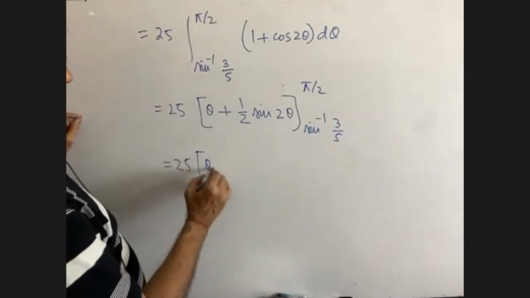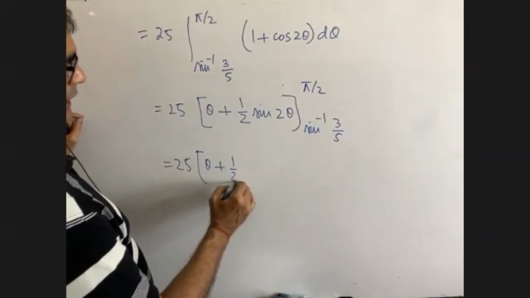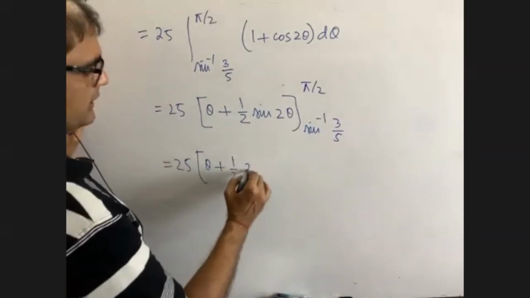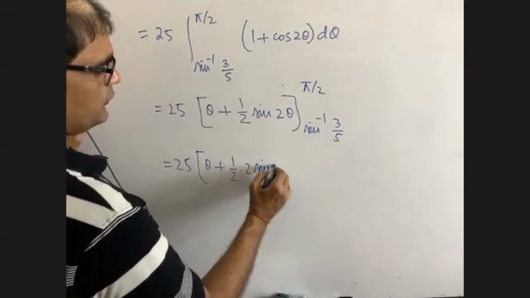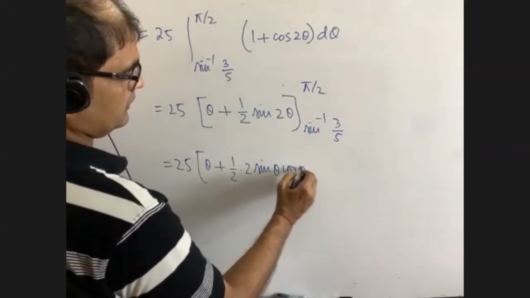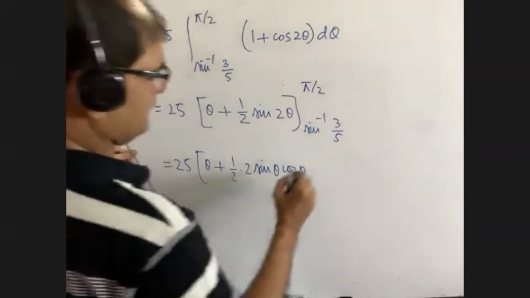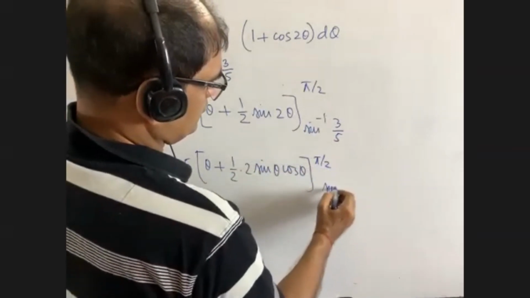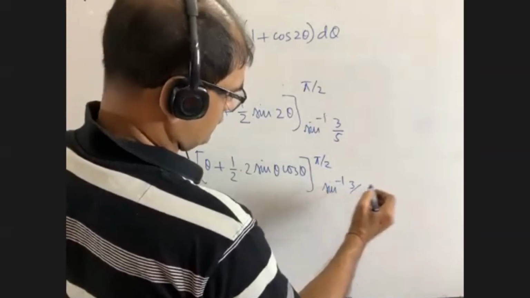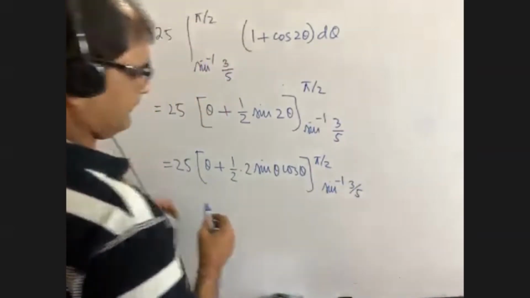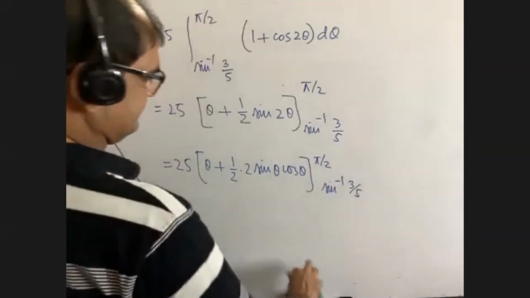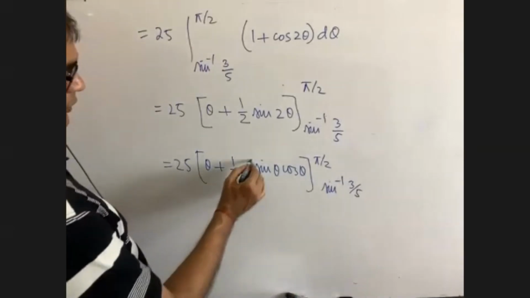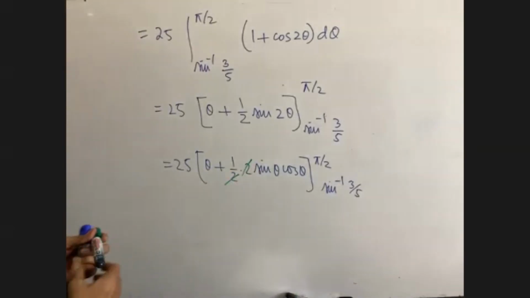Write down theta plus half into 2 sine theta cos theta. Okay, this is pi by 2, this is sine inverse 3 by 5. And you see, this will be omitted. Okay, now go for putting the values.